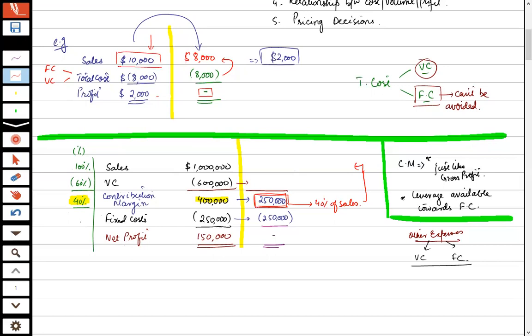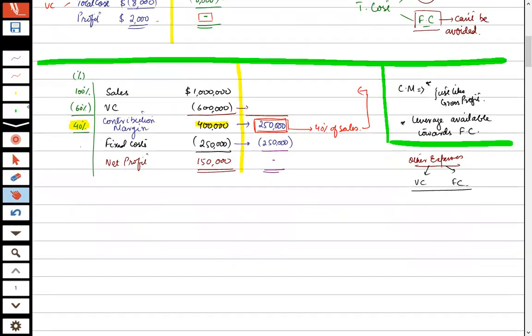So it's just basically 250,000 into 100%. Why 100? Your mathematics seems a bit weak, isn't it? I'm kind of getting confused. So we have 250,000 of CM. That represents 40% of sales. Getting this point?